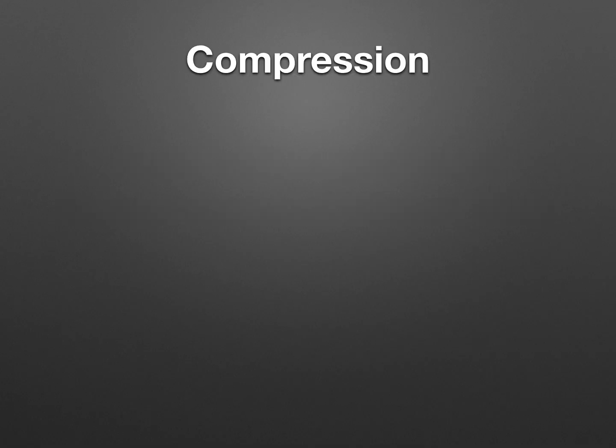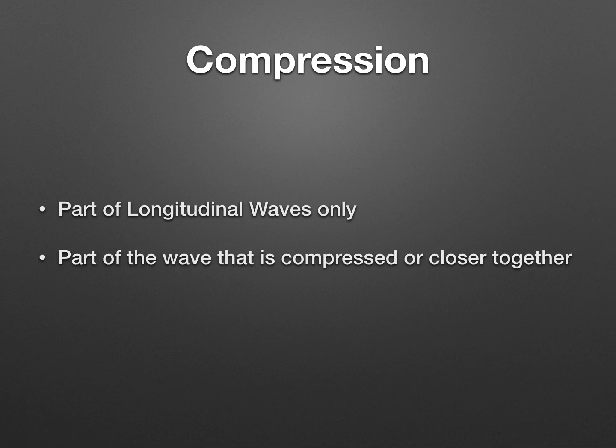There are also parts that are only found in compressional waves or longitudinal waves, the first of which is in its name. It's known as compression. This is part of longitudinal waves only, and this is the part of the wave that is compressed or closer together. Hence compression. Compression means to press together, just like its name. And in these waves, it's also known as the amplitude. We will talk about this more when we're labeling the waves.